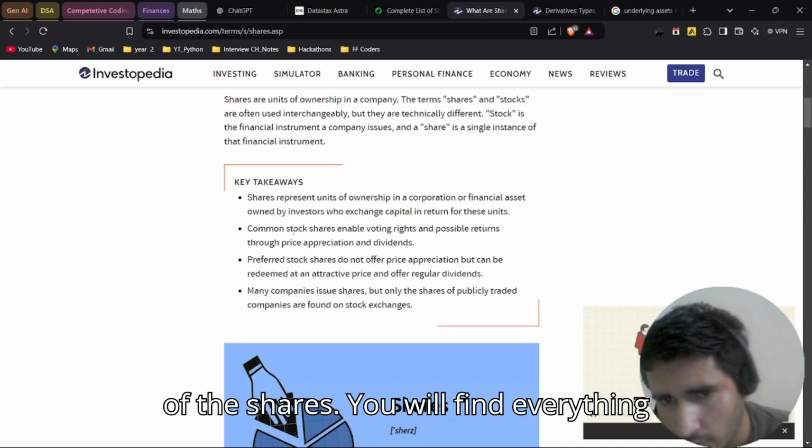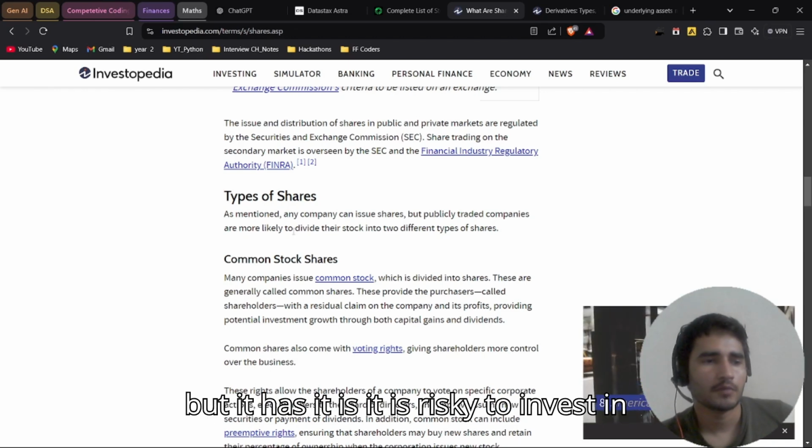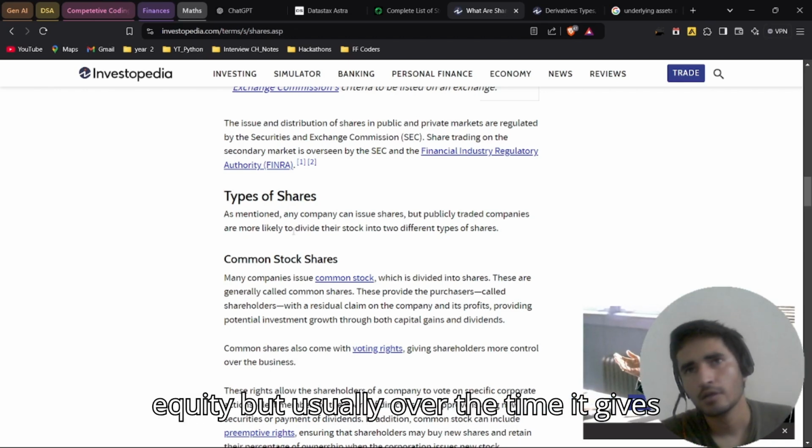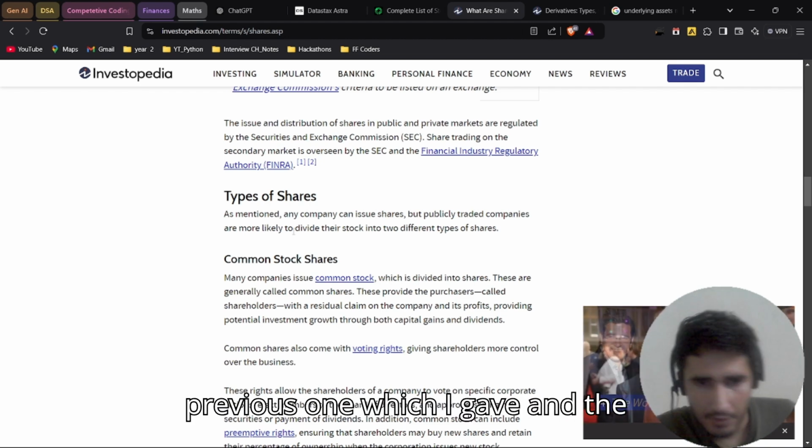Let's move towards the types of shares. You will find everything in this particular article. The first type is equity. It is risky to invest in equity, but usually over time it gives high returns. The same example applies to equity shares as well, the previous one which I gave, and the preferential one.